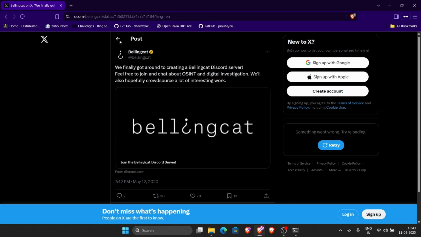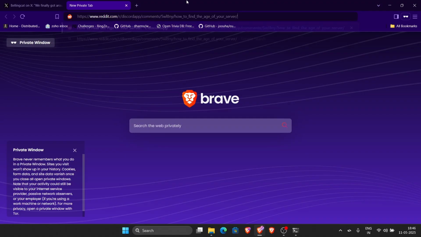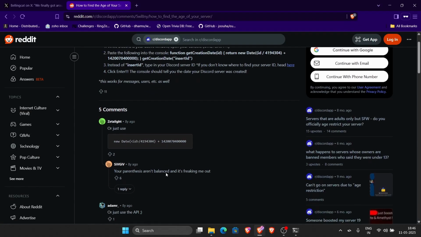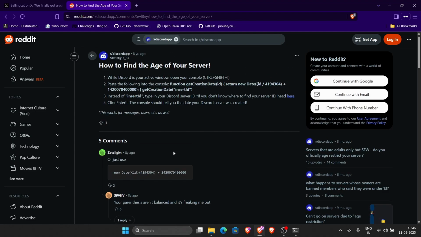So now to find the actual time of the Discord server, there was a Reddit post on it, which is what I used to solve this challenge. Through a lot of Googling, I found this particular piece of code that allowed you to check the server creation age. All you really have to do is copy over this bit of code.